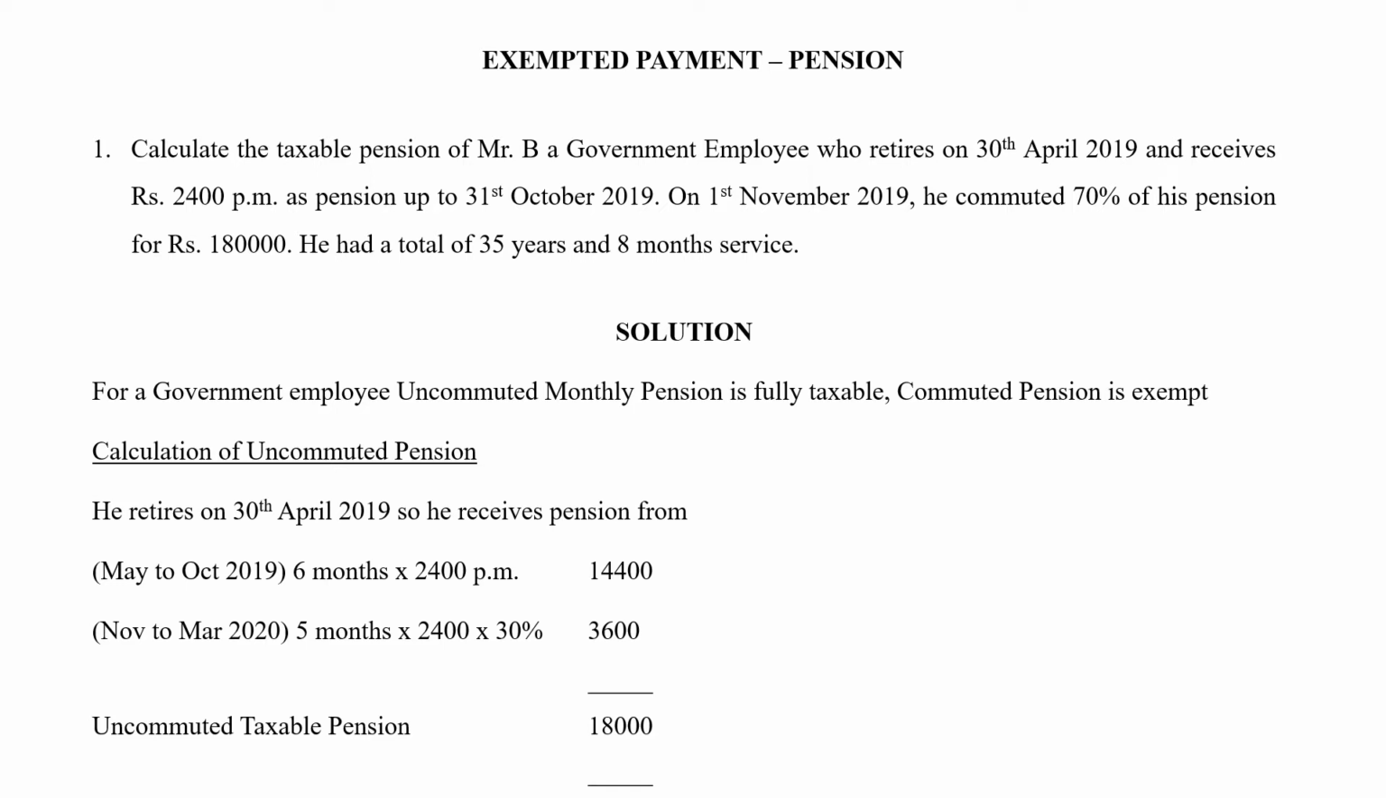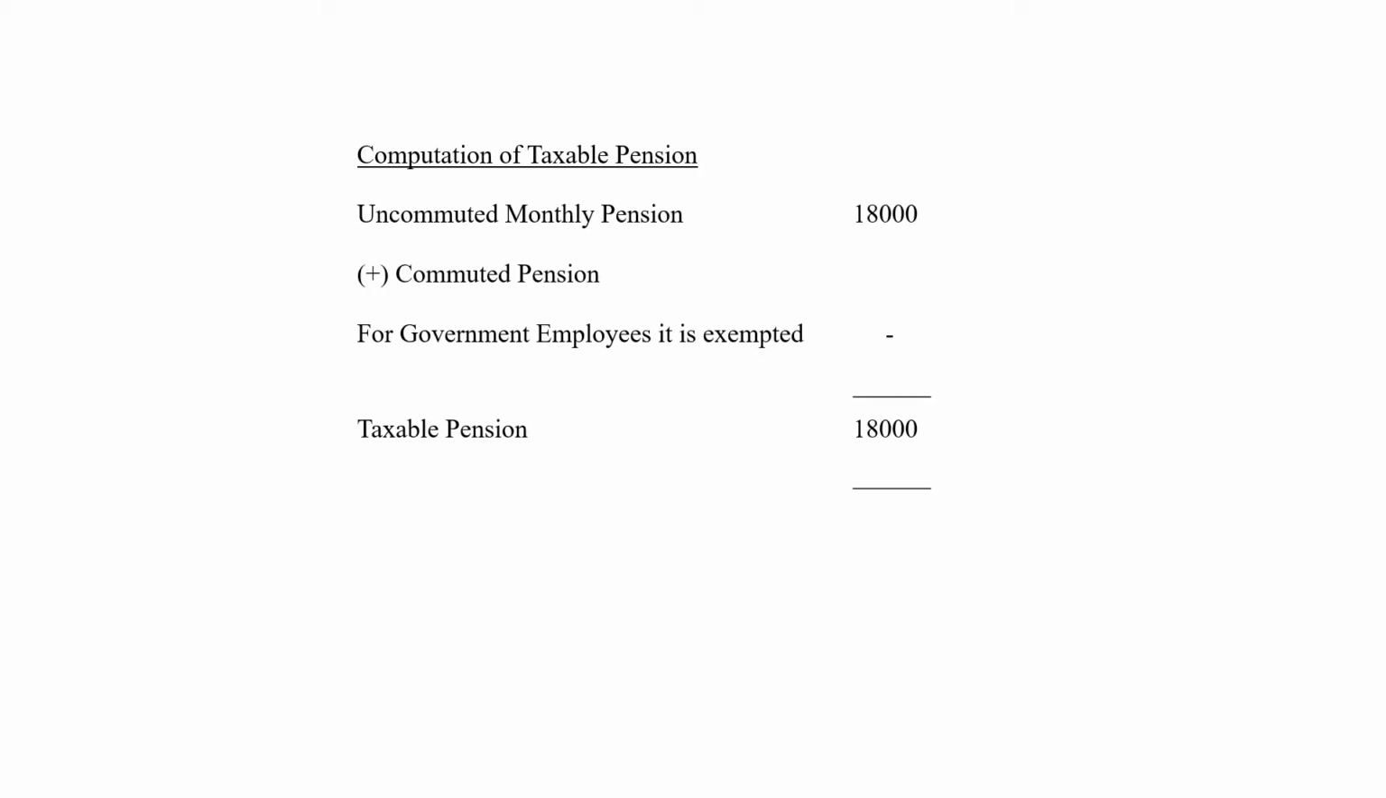The remaining 70% of his pension, which is commuted, because he is a government employee, is totally exempted from tax. So when you come to the calculation of taxable pension, both types of pension have to be added to get the taxable pension. We have calculated uncommuted monthly pension to be 18,000 plus commuted pension. The second type is commuted pension, which I already told you, because he is a government employee, is fully exempted from tax. So you put a dash. So the taxable pension for this person is going to be only 18,000. So this is how you have to calculate the pension part.